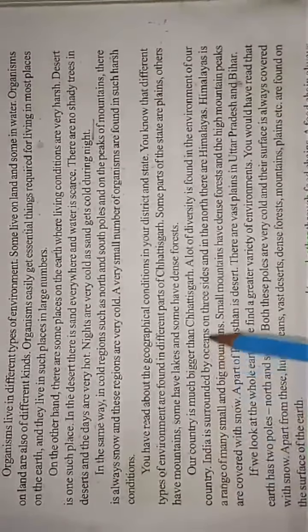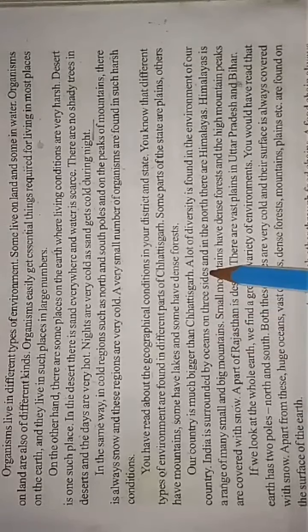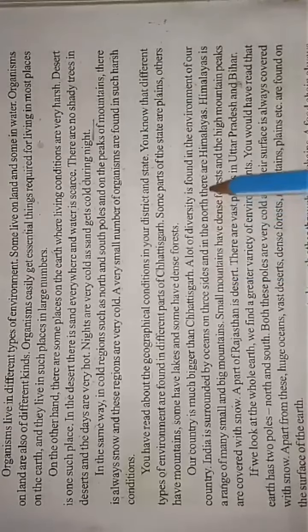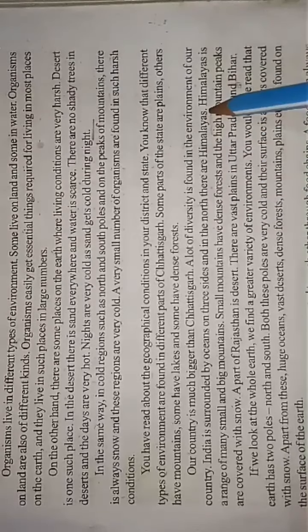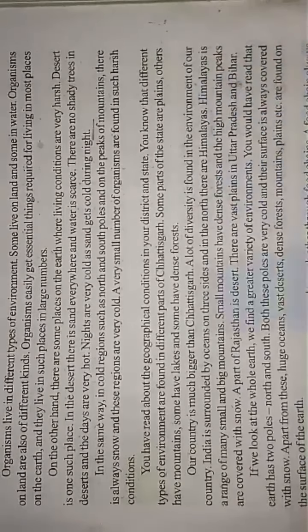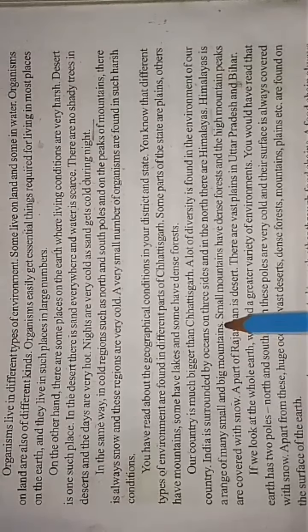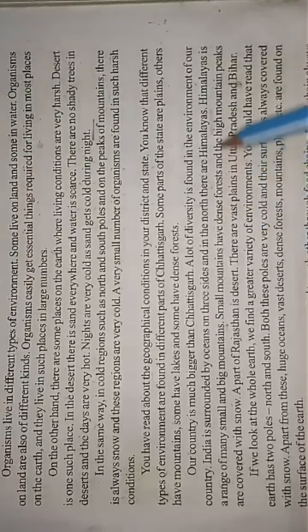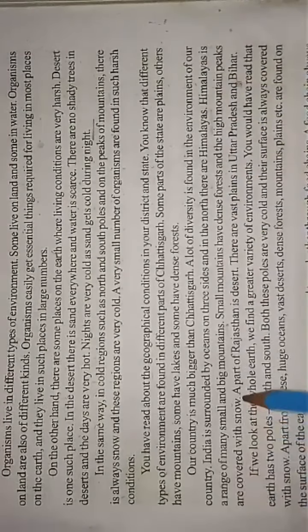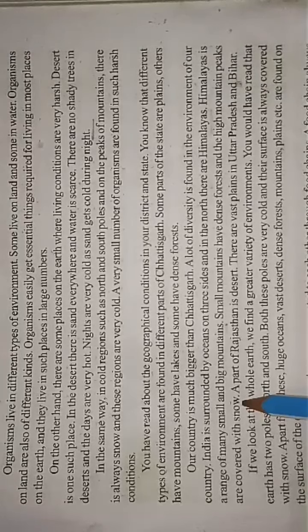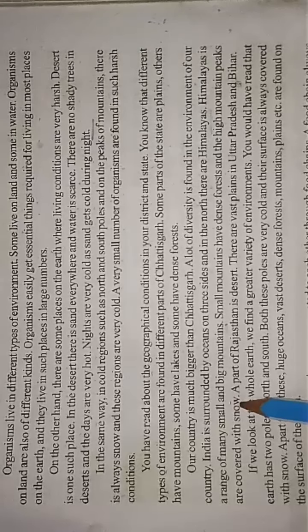India is surrounded by oceans on three sides, and in the north there are the Himalayas. The Himalayas is a range of many small and big mountains. The small mountains have dense forest, small trees and medicinal plants, and the high mountain peaks are covered with snow.